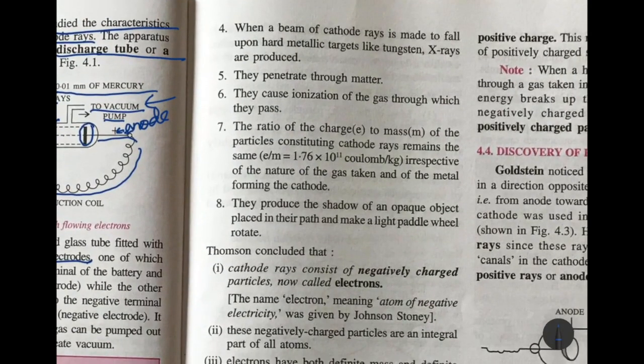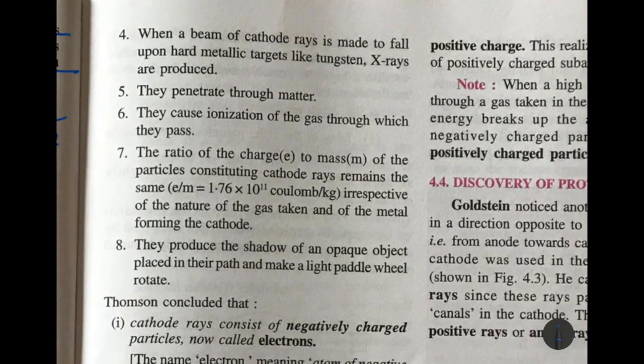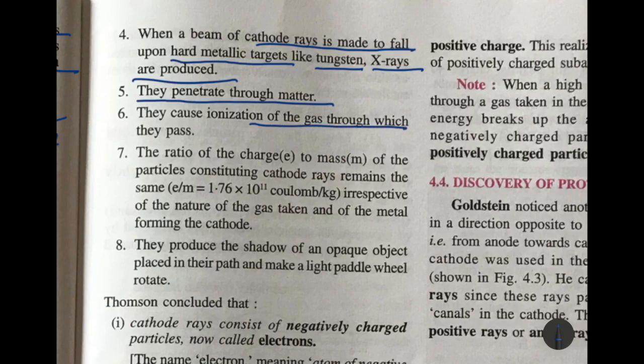Next, what was seen was, when a beam of cathode rays was made to fall on a hard metallic target, like tungsten, which is a very hard metal, X-rays were produced. They even penetrated through matter, going right through it, and they caused ionization of the gas through which they pass. That is, the gases through which they pass also turned into ions.